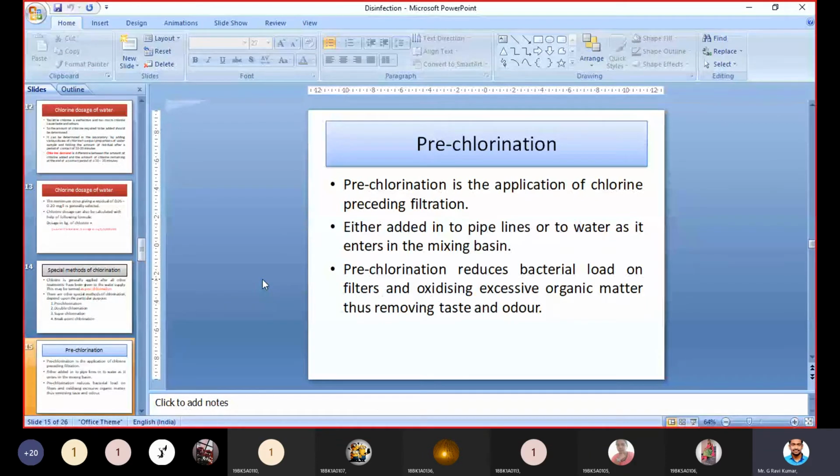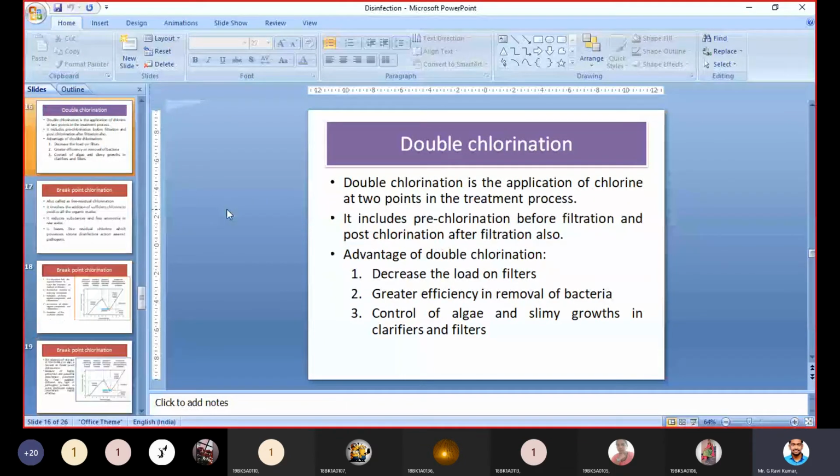Now, double chlorination. Sometimes we need to apply chlorine to water two times, meaning before filtration and after filtration, or before sedimentation and after filtration. That kind of chlorination is called double chlorination. Double chlorination is the application of chlorine at two points in the treatment process.